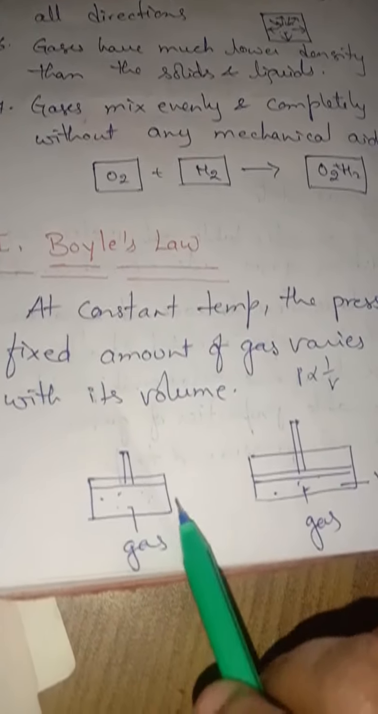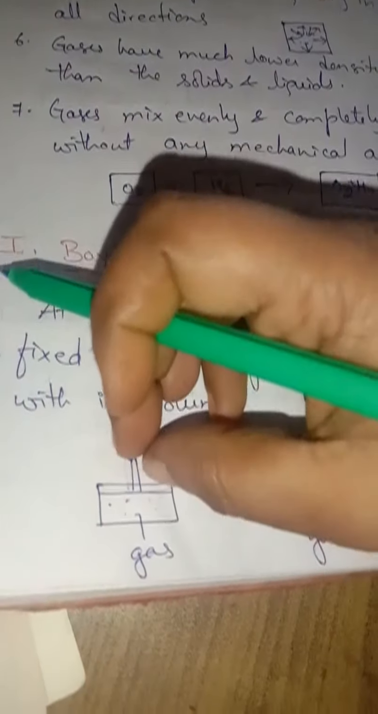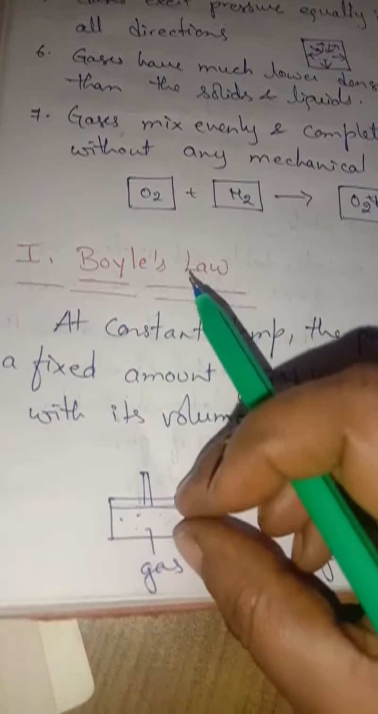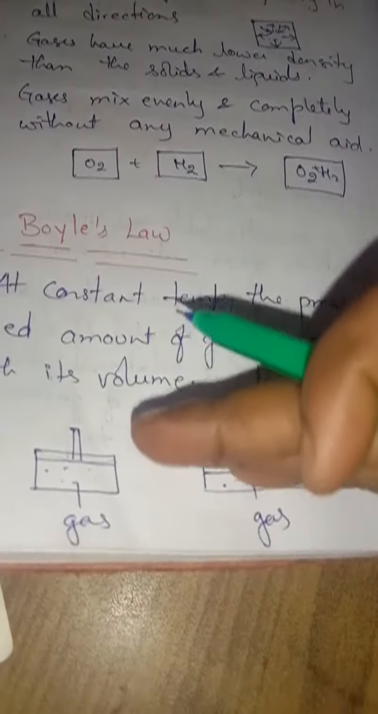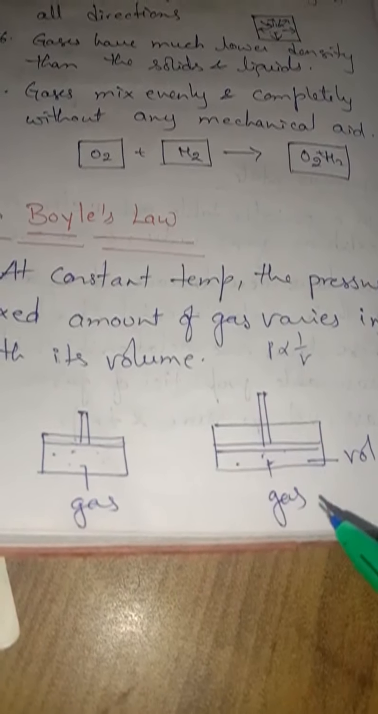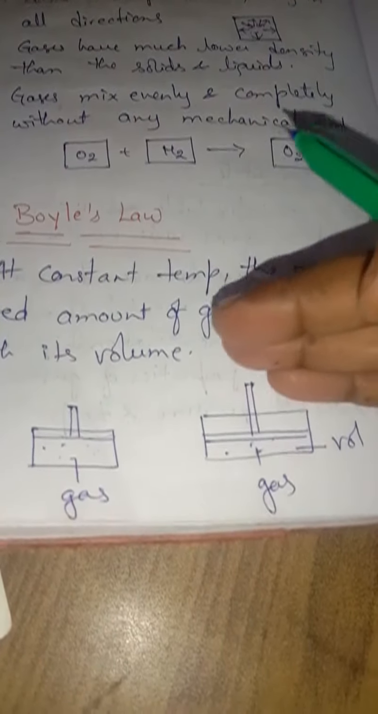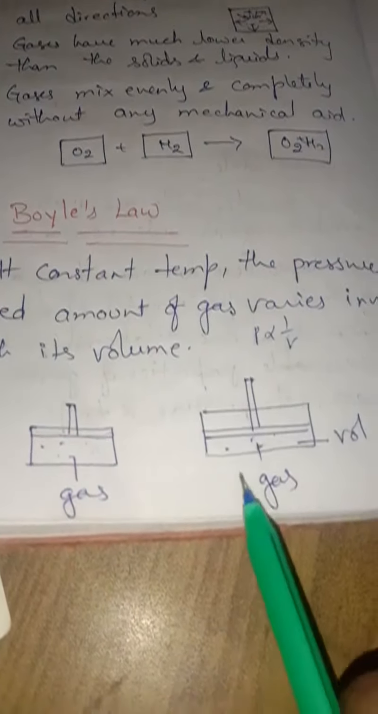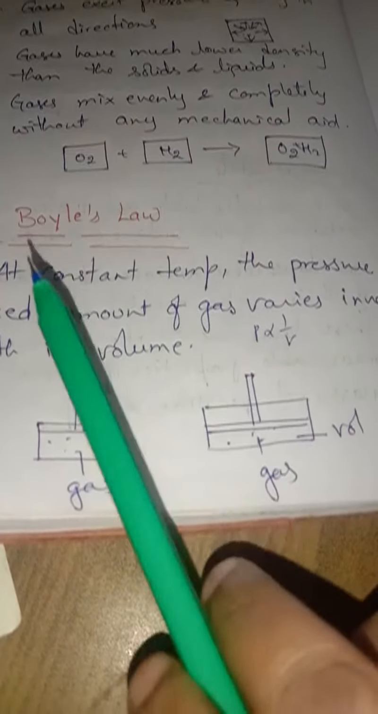So how? Look here, I have taken a gas in a container, and a piston is present. When we move the piston upward, the volume increases and the pressure decreases. When you push the piston inside, towards down, the volume decreases and the pressure increases. When you apply some amount of pressure, the volume of a gas decreases. That is the statement given by Boyle's law.